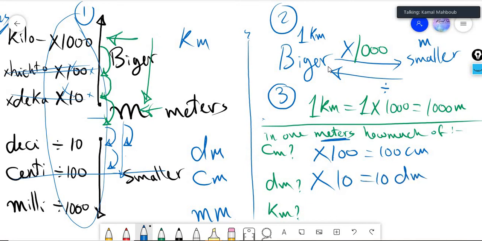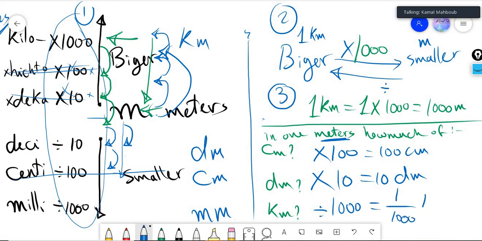Now let's look over here. From meters to kilometers. Now from smaller to bigger, divide. Divide by how much? 1, 2, 3. So divide by 1,000. It equals 1 divided by 1,000 kilometers. And we have a lot of problems like that.